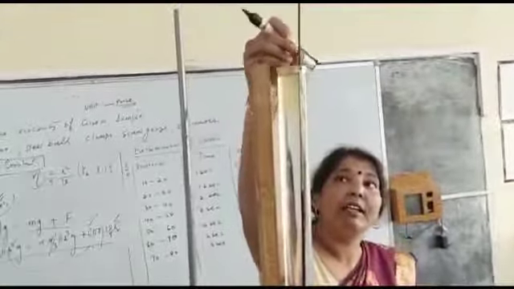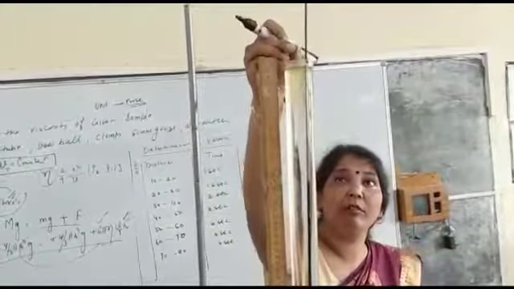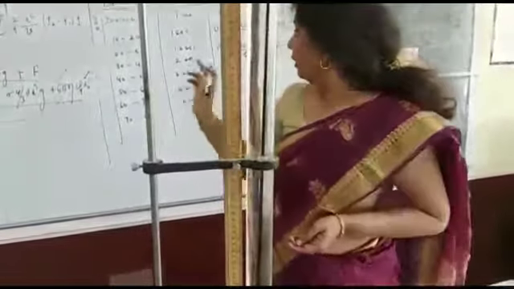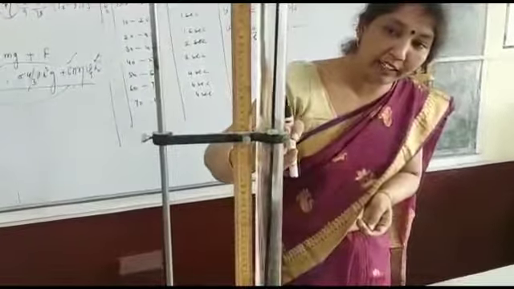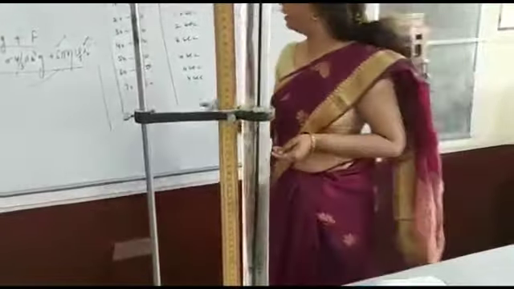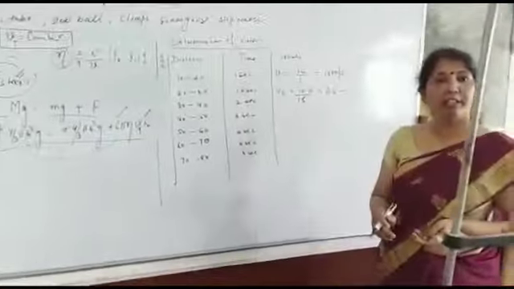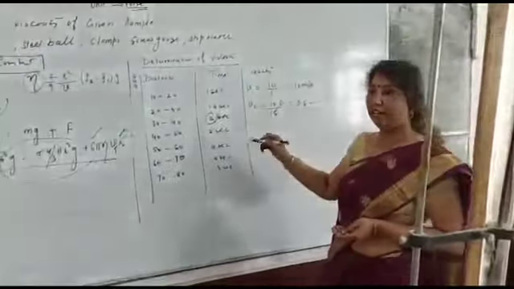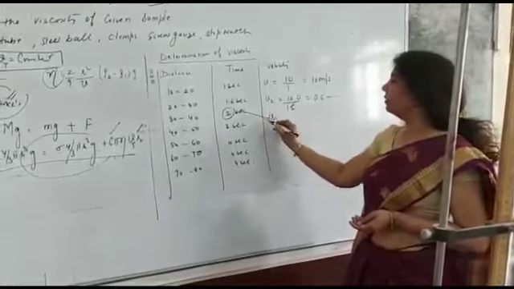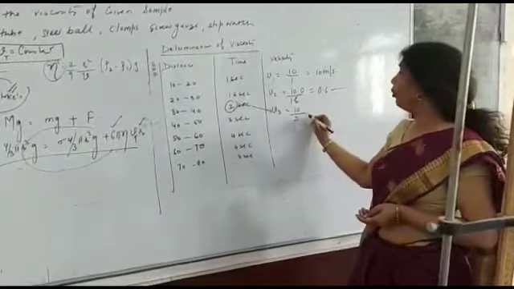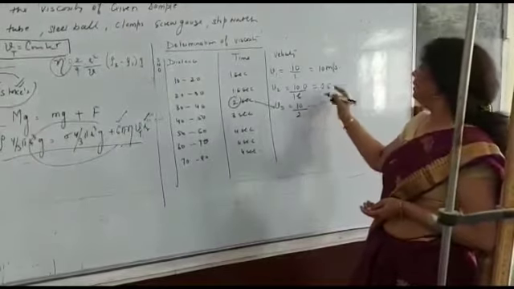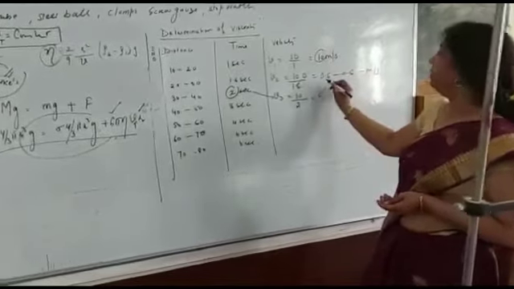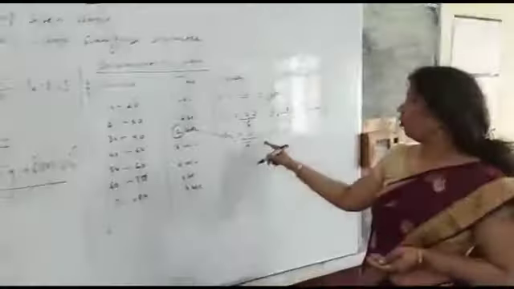Now again, we will continue this experiment with the help of the third ball. Now I will note the reading from 30 to 40 centimeter. When it covers a distance of 30 to 40 centimeter, the time increases, which means the speed decreases. Now velocity V3 becomes 10 upon 2, so the velocity becomes 5. Here velocity is 10, here velocity is 5.